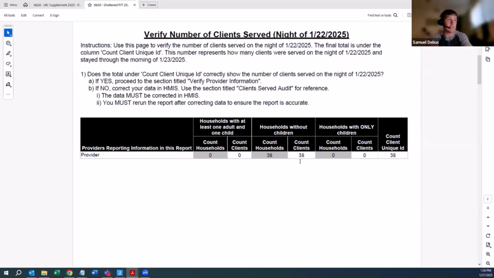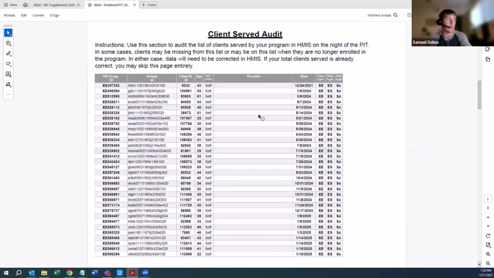If it is not correct, if this was supposed to be 50, that means the data in HMIS was not correct, and we have to fix it. At that point, we have to figure out what's wrong, what we're missing. The second page actually shows a list of the clients served, so you can go and see exactly which clients are being pulled into the report itself. The provider does populate when you run it yourself. We just wanted to exclude it for this training. But it'll show the start date and the client ID, and you can go into HMIS and sort out what's happening.